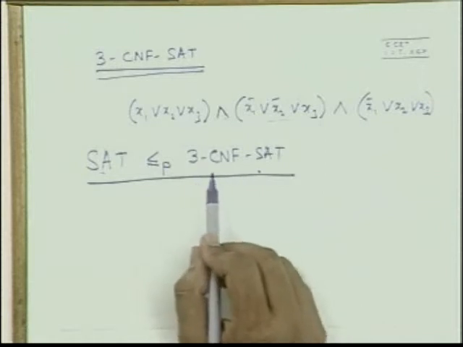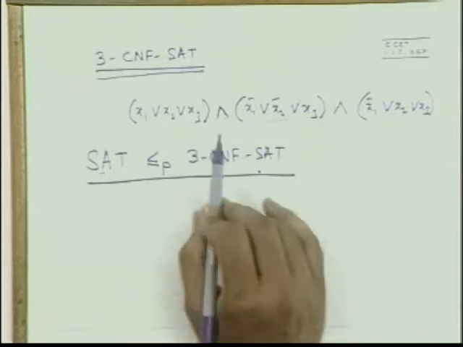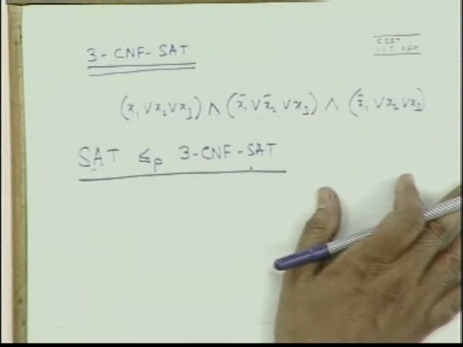Most of the time people use this form for reduction because it has more structure in it than a very general Boolean formula. One can use this particular structure, that there are three literals which are ORed, and the clauses are separated by AND. They can use this structure in the reduction easily for a problem. So that much I will say about SAT and 3CNF SAT.